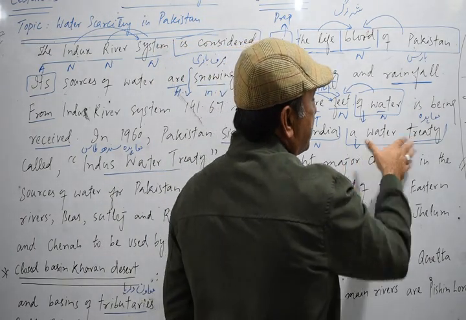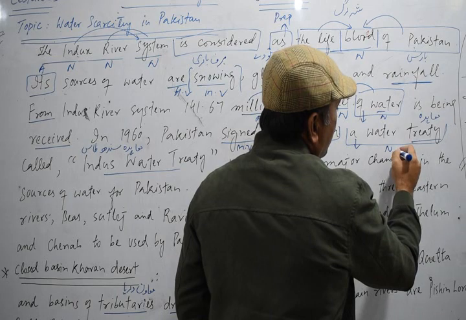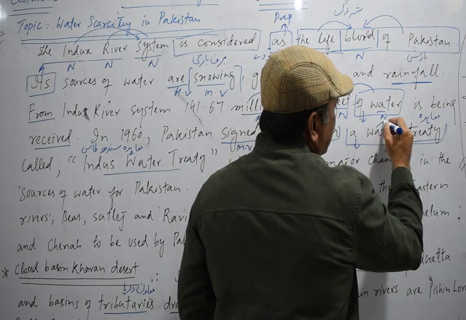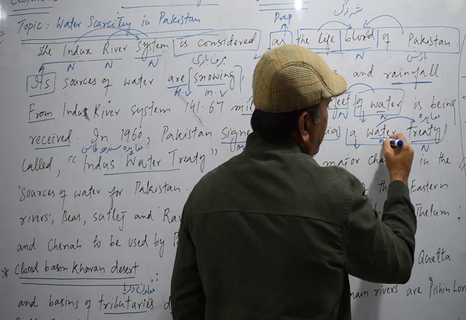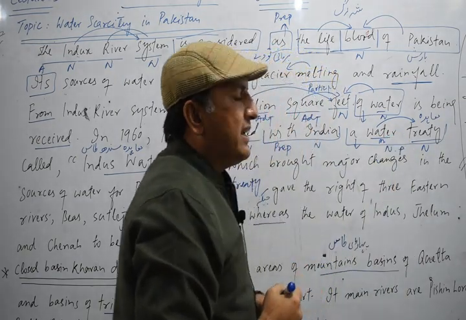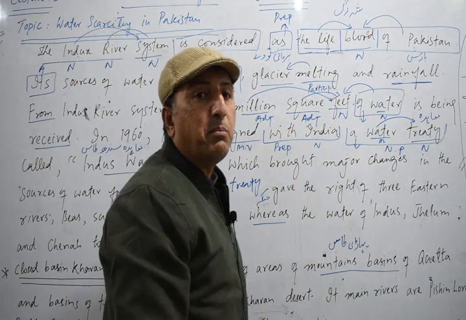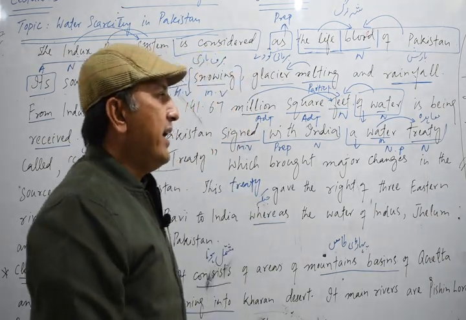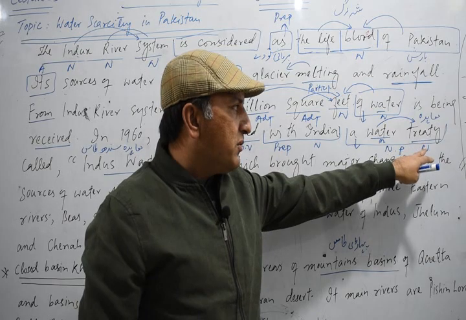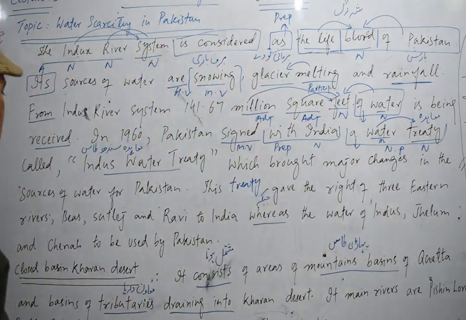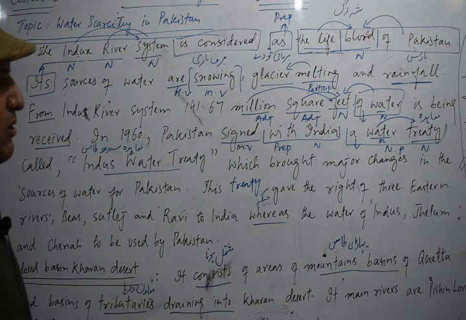A water treaty, combined, we call a noun phrase. Water modifies this noun treaty, so water is working as a modifier, or as an adjective over here. A water treaty, combined, is a noun phrase, and the key word in this noun phrase is the word treaty, which is a noun.